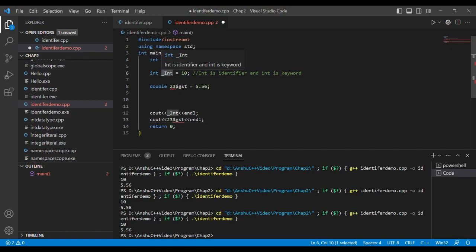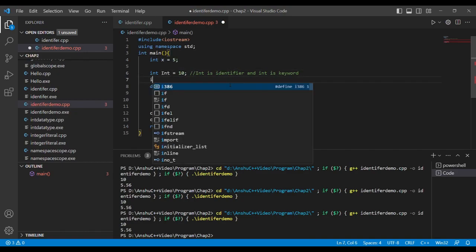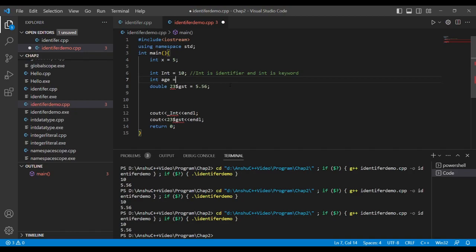Let me remove this. Now let me add int age is equal to 56, and int AGE is equal to 15. I just removed 23 so that it will compile successfully.